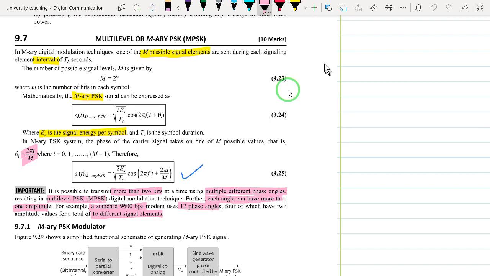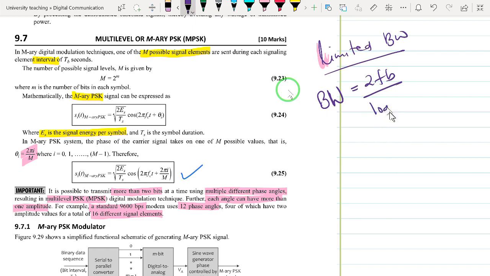Now, approaching the concept of multi-level signaling, we say that multi-level signaling schemes can be used when we have limited bandwidth. For that reason, we have been able to show that the bandwidth of any modulation system is equivalent to 2 FB divided by log base 2 of M. Therefore, for BPSK, M was 2, and the bandwidth was given by 2 FB, because log 2 of 2 is equal to 1.